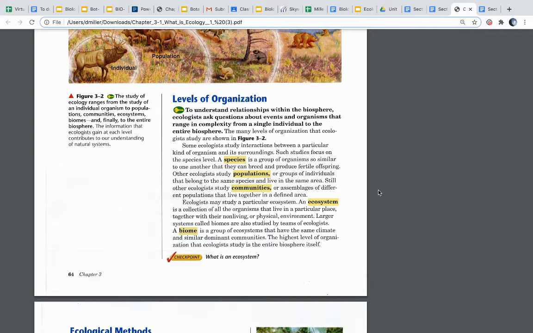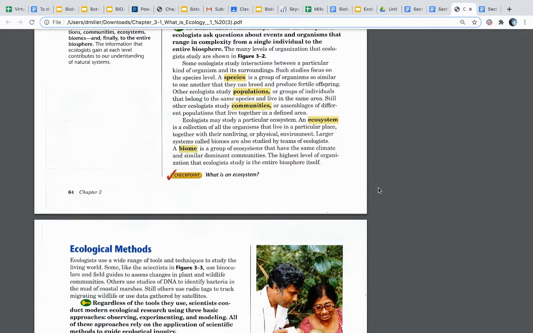Other ecologists study populations, or groups of individuals that belong to the same species and live in the same area. Still other ecologists study communities, or assemblages of different populations that live together in a defined area. Ecologists may study a particular ecosystem.